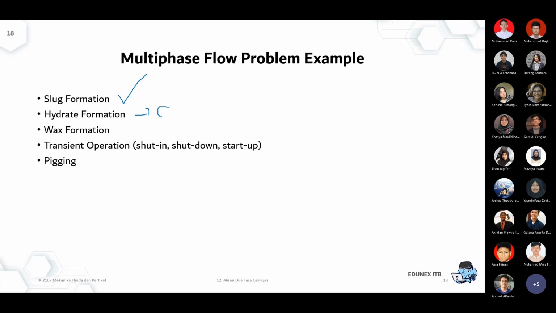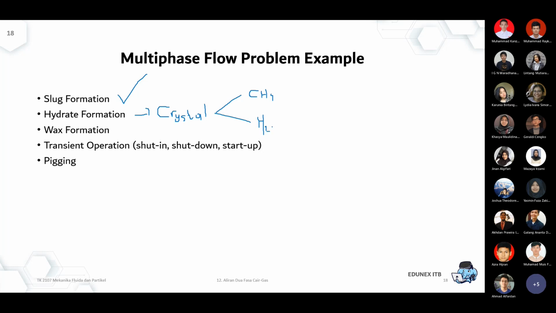It's an interaction between CH4, methane, and water at low temperature. If you're interested later, you can find a video about hydrate formation.